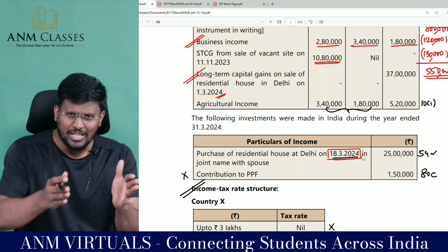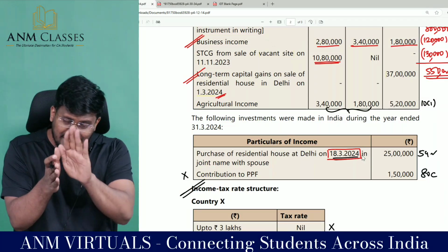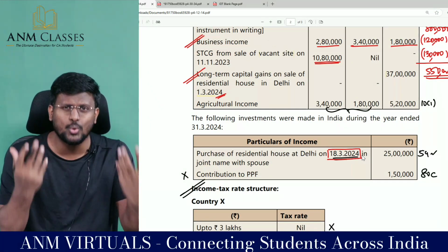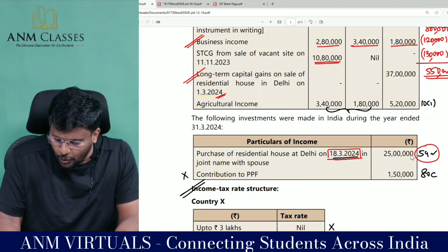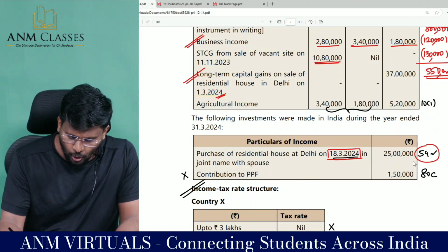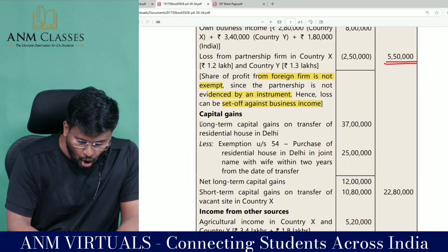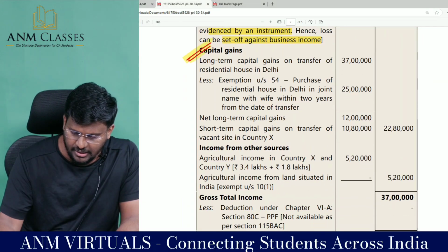Within 1 year. Actually, if it is for purchase before 1 year and if it is purchased after 2 years, still the 2 year time limit is there. If it is within the 2 year time limit, so my dear lovable students, they are entitled for 54 exemption. So the long term capital gain is 37 lakhs. So long term capital gain on transfer of residential house in Delhi is 37 lakh.